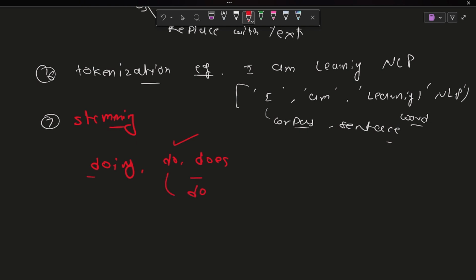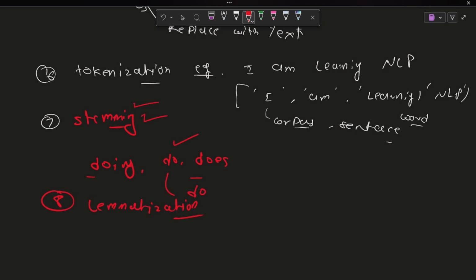That is what we perform in stemming. And similarly one more thing is lemmatization, which performs the same task. If we have silly mistakes in stemming, then to remove those mistakes we use lemmatization. That's the simple task that we perform.